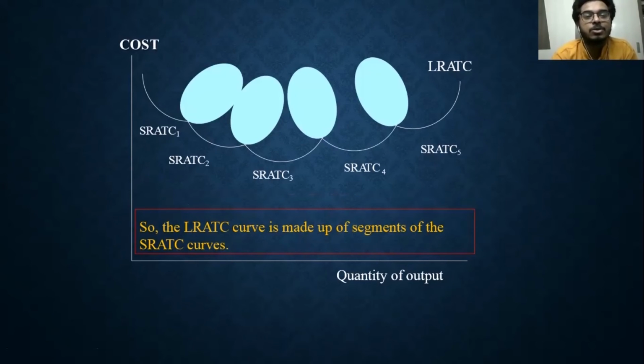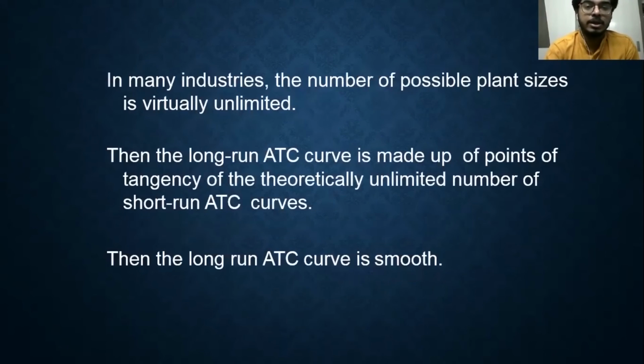Now you can decide to connect all of them together. Yes, there can be thousands of billions of curves, an average cost curve for a large quantity of output for a large period of time, and then that curve looks very, very smooth. Now, if I am producing at this quantity, I will produce with a short run average total cost. If I am producing over here, I will produce with SRATC2, not over here with SRATC1. Getting my point? So this is how we get the long run average cost curve.